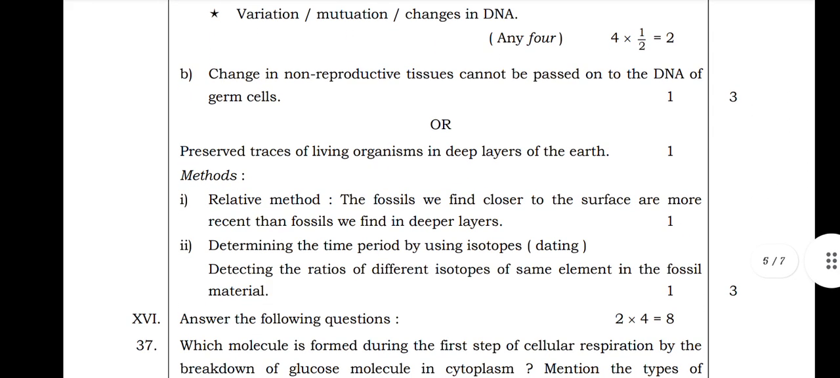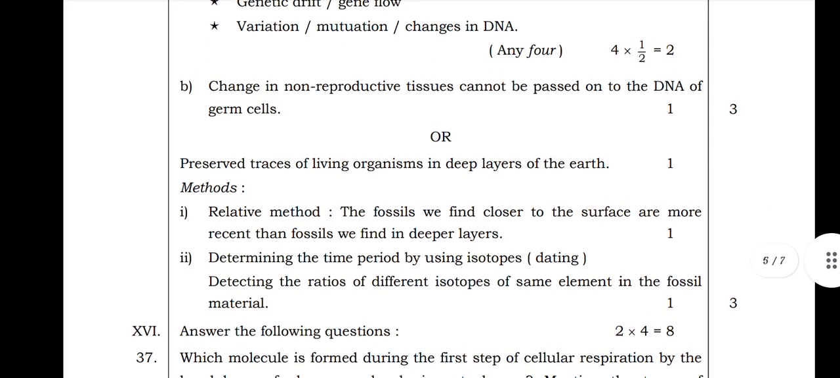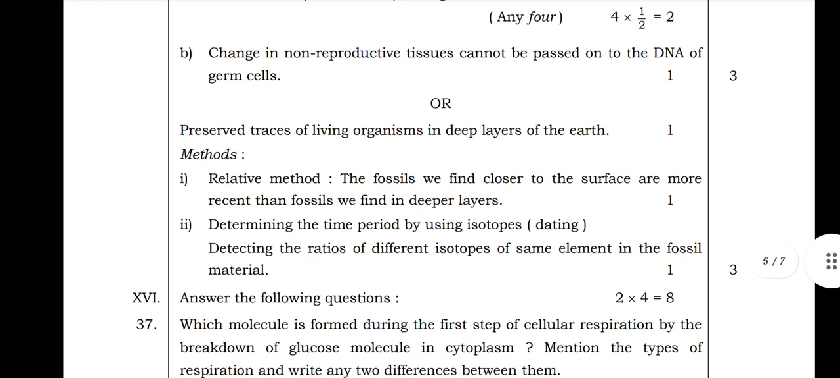Or question answer: fossils are preserved traces of living organisms in deep layers of the earth. The methods are the relative method, in which the fossils we find closer to the surface are more recent than fossils we find in deeper layers, or determining the time period by using isotope dating, and determining the ratios of different isotopes of the same elements in the fossil material. Okay, these are the points. If you write, you'll get 3 marks.